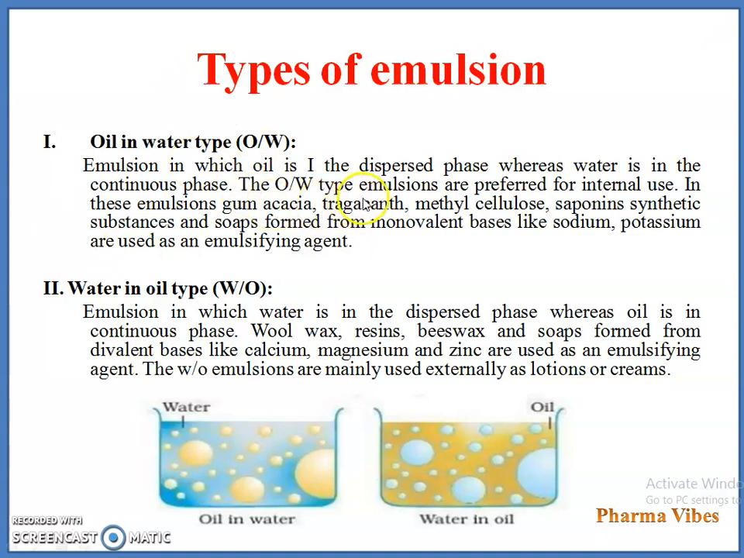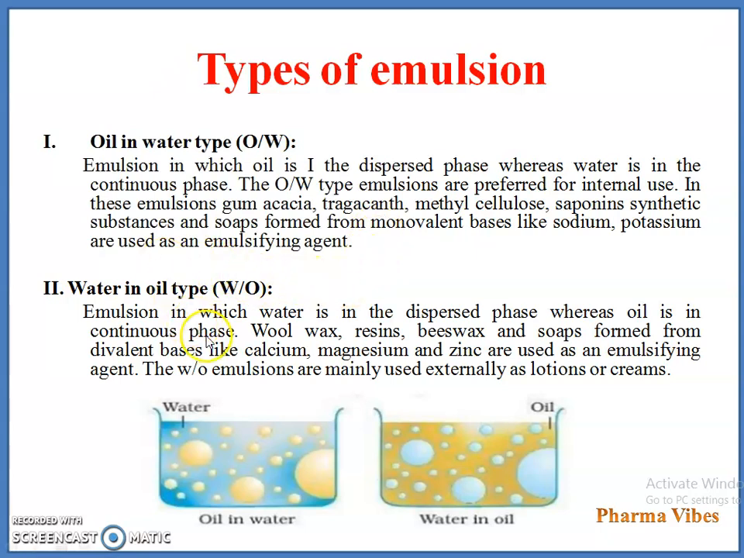The OW type of emulsion is preferred for internal use. In these emulsions, gum acacia, tragacanth, methyl cellulose, saponin, synthetic substances and soap formed from monovalent bases like sodium and potassium are used as emulsifying agents. These emulsifying agents mix, or make miscible, these two immiscible liquids.